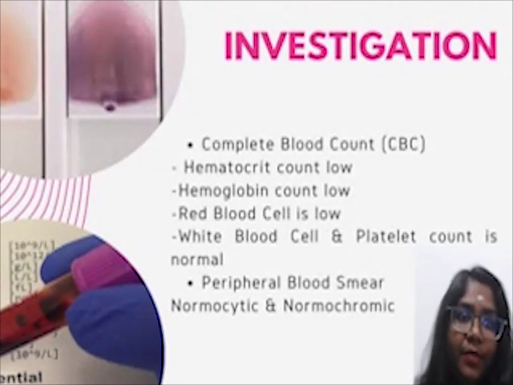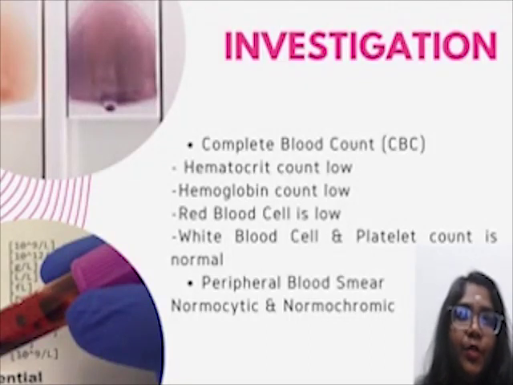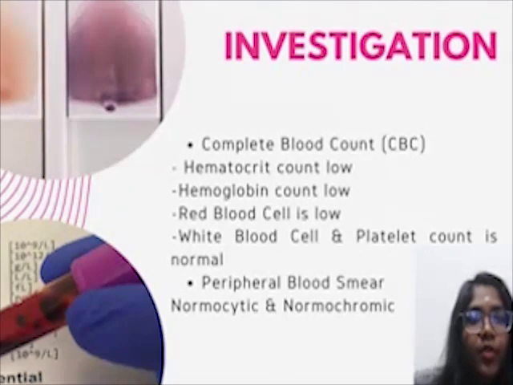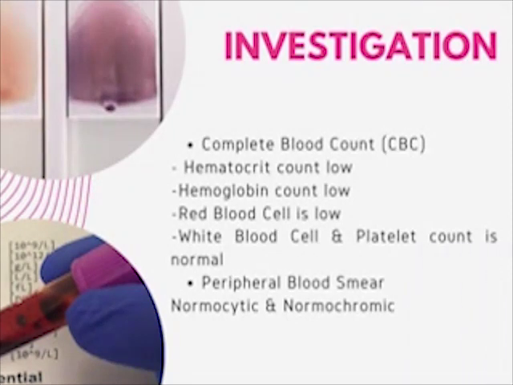Next is the peripheral blood smear. It shows normocytic, which is red blood cells in normal shape, and normochromic, which is red blood cells in normal color.